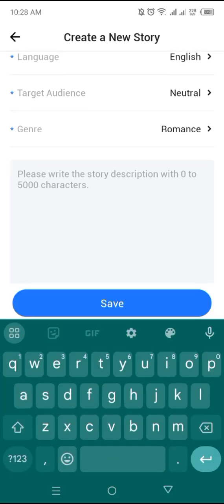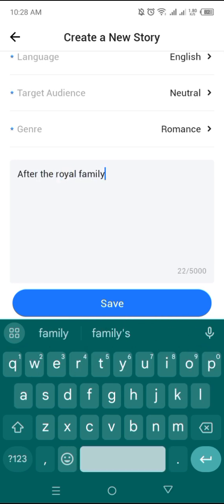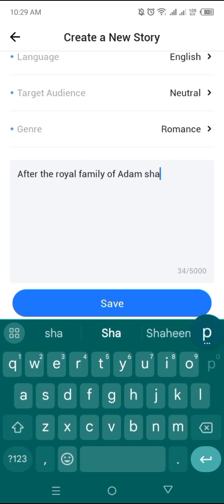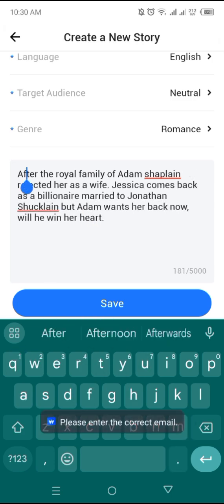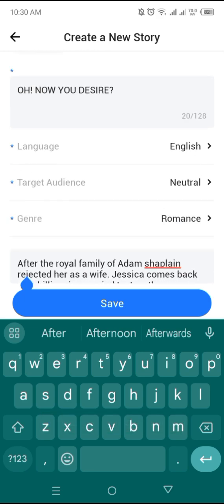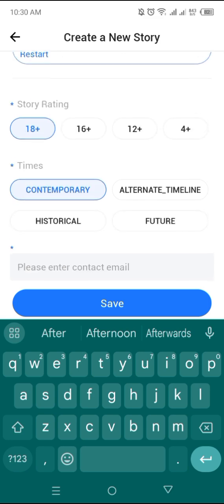And then you have to write the description for your book. Every book has a description. The description usually is put at the back of the book, but since now it's just online, I'm just going to write this description. It's about a girl that was once married to a rich family, but the rich family rejected her, and she left. She was remarried by another billionaire. But now the former husband wants her back. So it's just going to be an interesting novel.